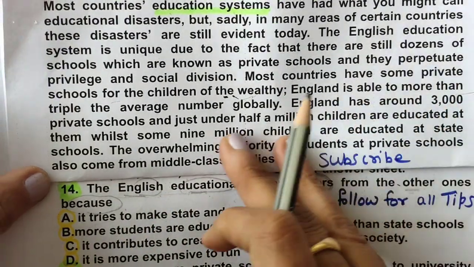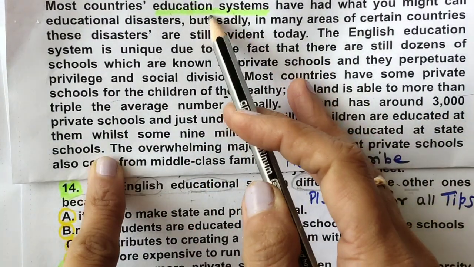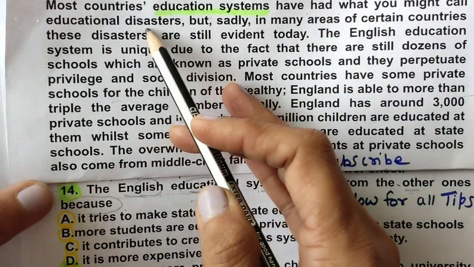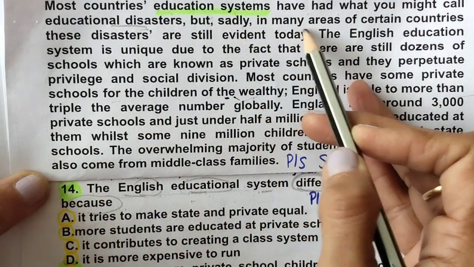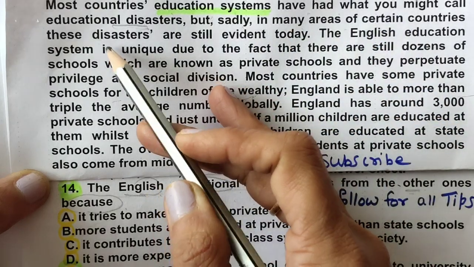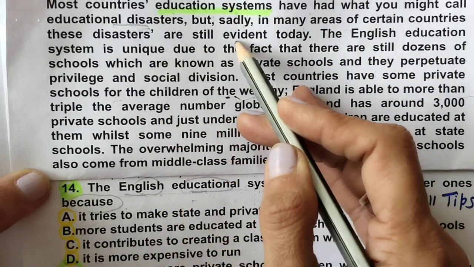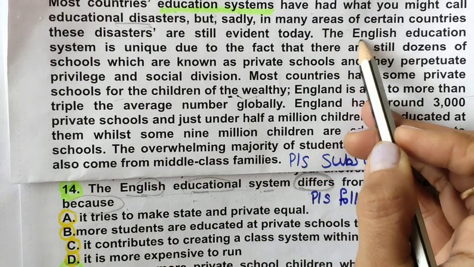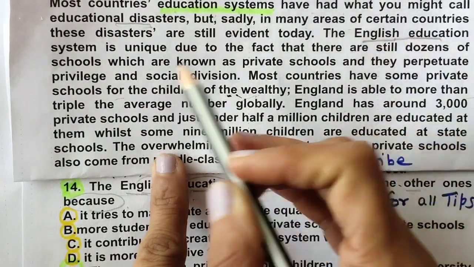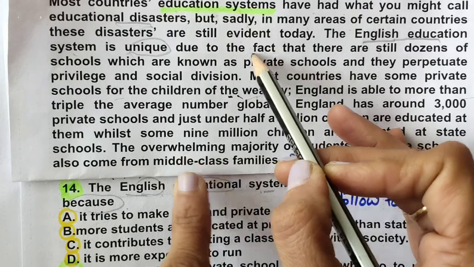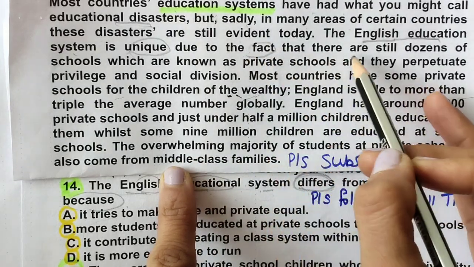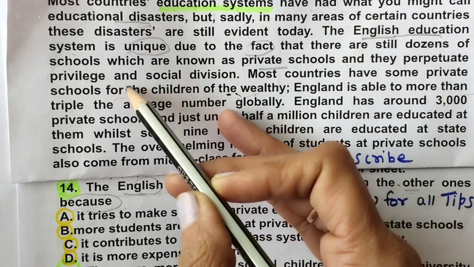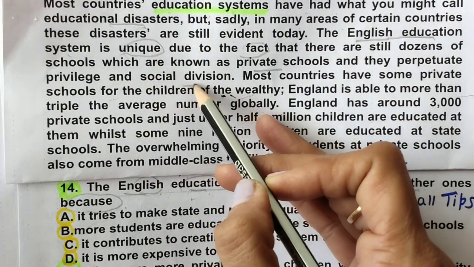So let's read the educational system. I can see here: most countries have had what you might call educational disasters. But sadly, in many areas of certain countries these disasters are still evident. So we are looking for the English educational system. The English, yeah, this is the location. English education system is unique due to the fact, this is the reason, that there are still dozens of schools which are known as private schools, and they perpetuate privilege and social division.